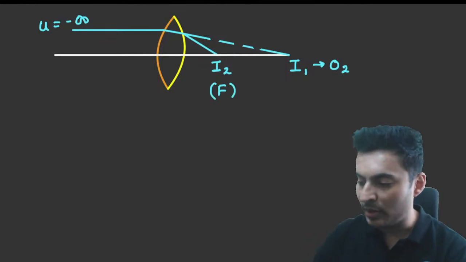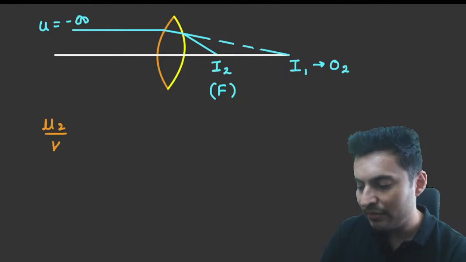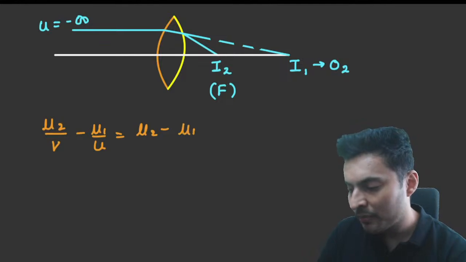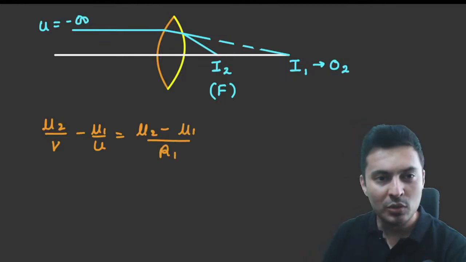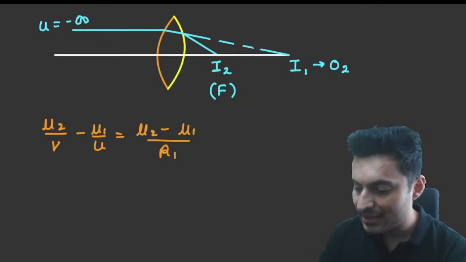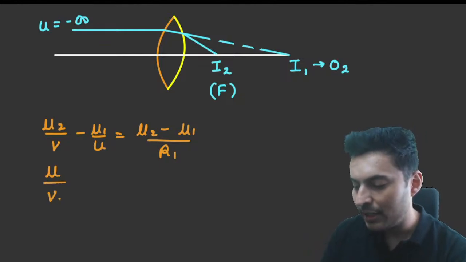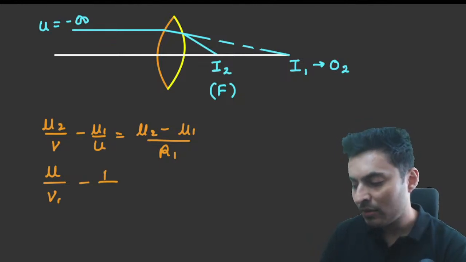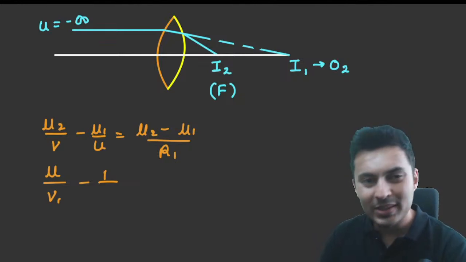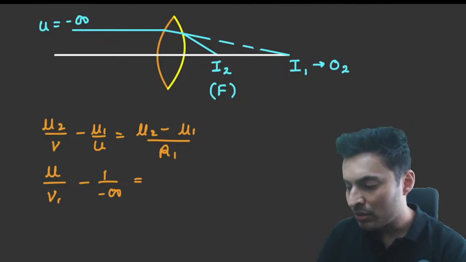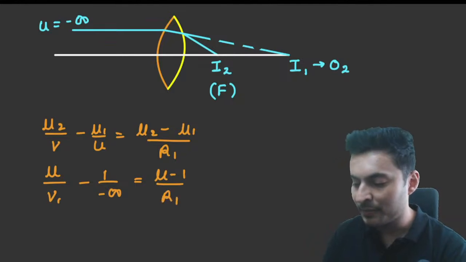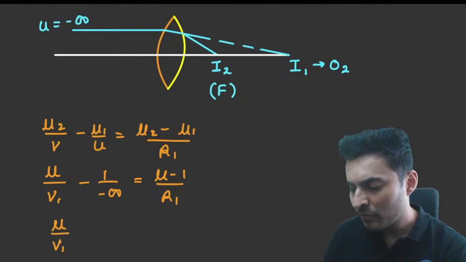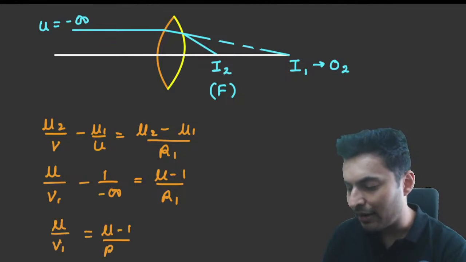So you have to use this formula: mu2 by V minus mu1 by U is equal to mu2 minus mu1 divided by R1. Mu2 I know is the material of glass. V I don't know. Mu1 is basically the refractive index of air, which is 1. U is the object distance, so it is minus infinity. So this will become mu minus 1 by R1. 1 by infinity is 0. So you will get mu by V1 is equal to mu minus 1 by R1.